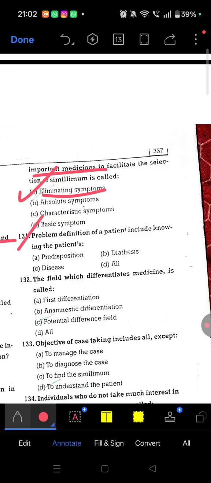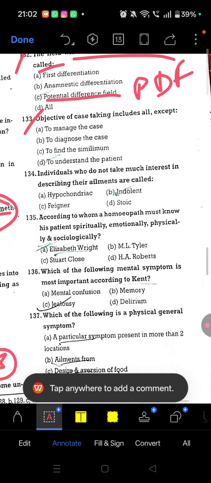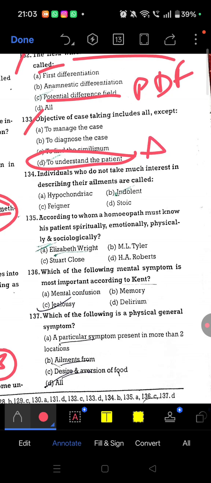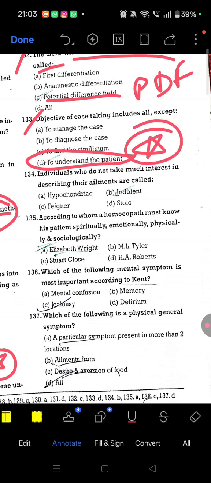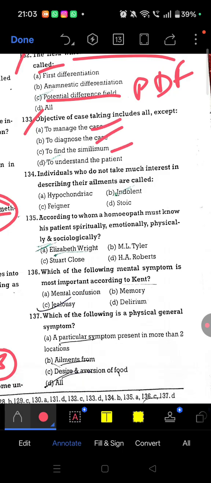131. Problem definition of a patient includes knowing the patient is. The answer is all. 132. The field which differentiates medicines is called PDF, potential differential field. Question 133. Objectives of case taking include all except. We do not do case taking for understanding the patient. We do case taking to manage the case, to diagnose the case, to find the simillimum, and to cure the patient.